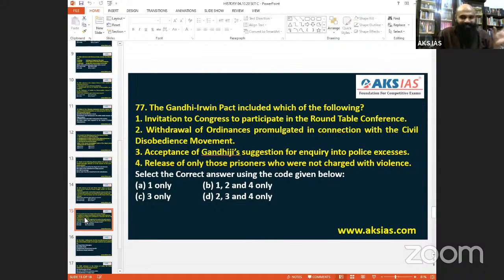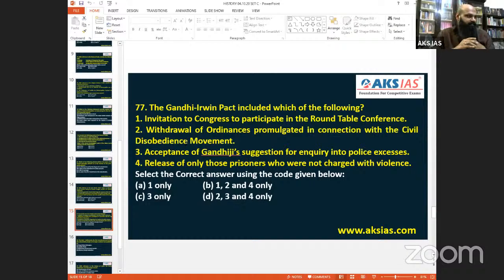So invitation is not the concept. Invitation was long gone. Withdrawal of ordinances promulgated in connection with the civil disobedience movement. Of course, Gandhiji put forward the idea that whichever ordinances were made by the government to restrict the people must be removed. And Lord Irwin accepted that also.